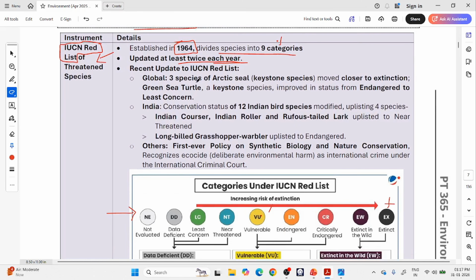See, here it is global, and here it is India. You should focus more on Indian biodiversity. You cannot read everything about every animal everywhere in the world. It is not possible. No one can do it, even an expert in environment. What you should do for the exam is read about all the Indian animals, the basics, whatever is given in the book. I am not suggesting you go outside of the book. Whatever standard book you are reading, read about the species and the basic things mentioned in that book.